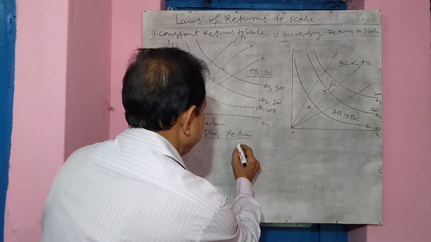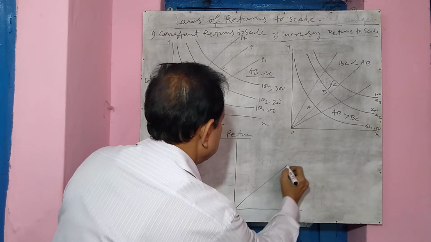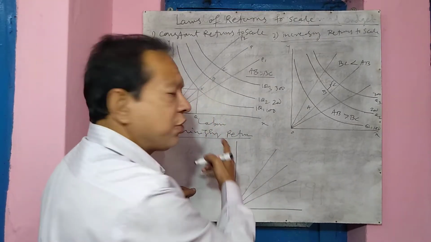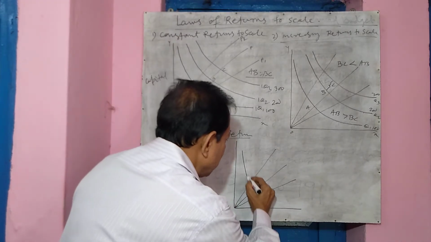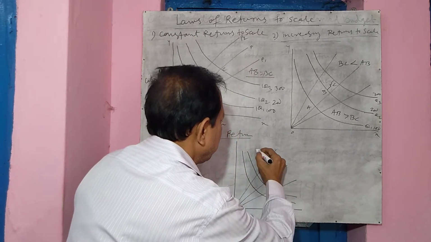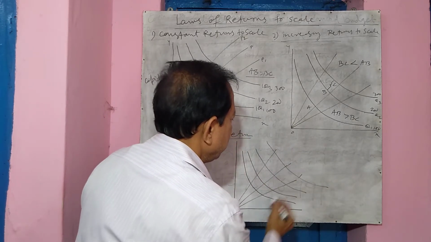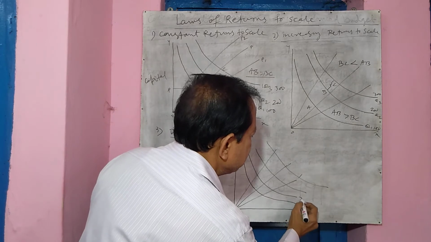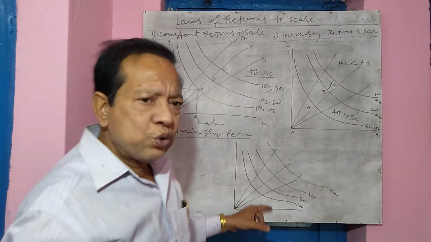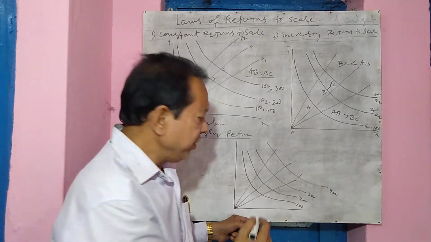So we can show it in a diagram. See here. Diminishing return means increasing cost. Cost will go on increasing. See here, if this is 100, this is 200, this is 300, this is 400, to increase the output by the same amount, what cost do we have to incur?